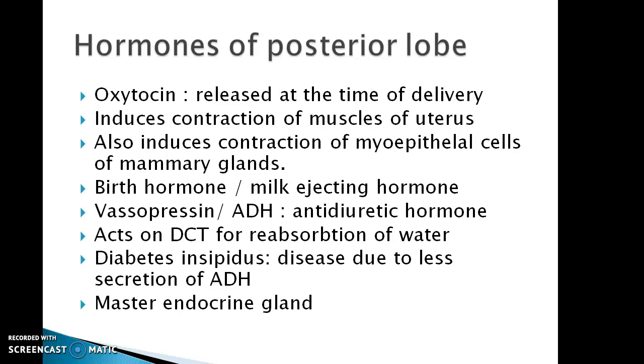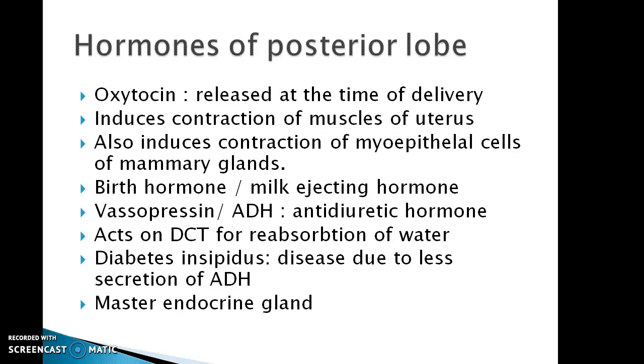As in this disease, ADH is secreted in less amount, therefore reabsorption of water will not occur, and that leads to excessive urination. That is a characterized symptom of this disease, diabetes insipidus.